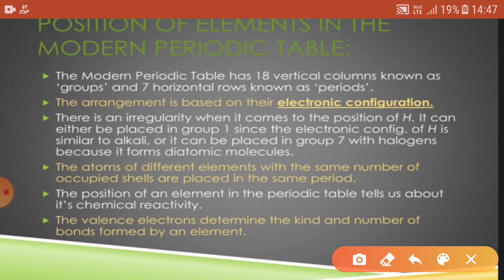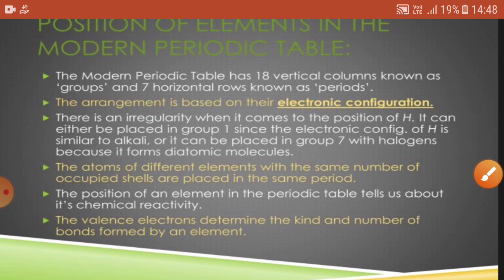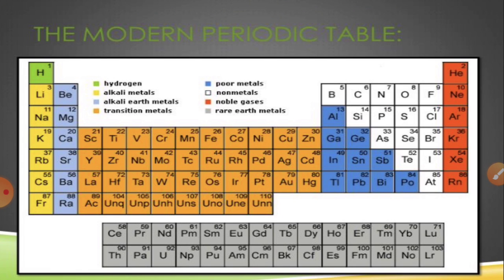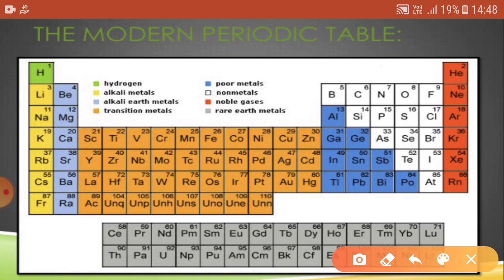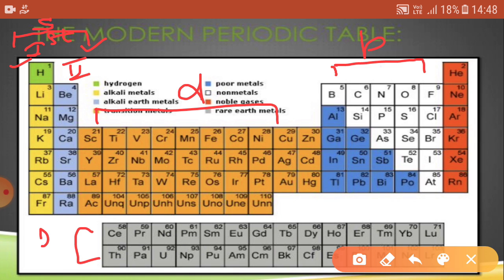Now in the modern periodic table, there are 18 vertical columns known as groups. It means there are 18 groups and 7 horizontal rows known as periods. And this is the modern periodic table. The first group is known as the alkali metals, the second group is known as the alkaline earth metals, and both of these lie in the S block, and this block is known as the P block, this block is known as the D block, and this block is known as the F block.